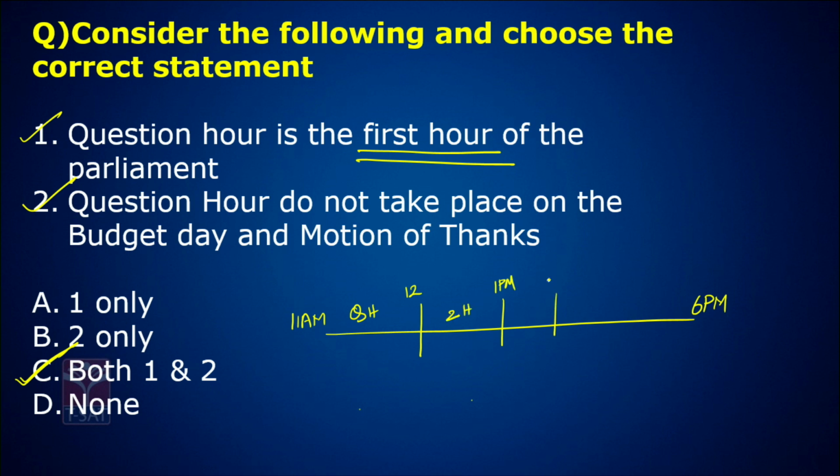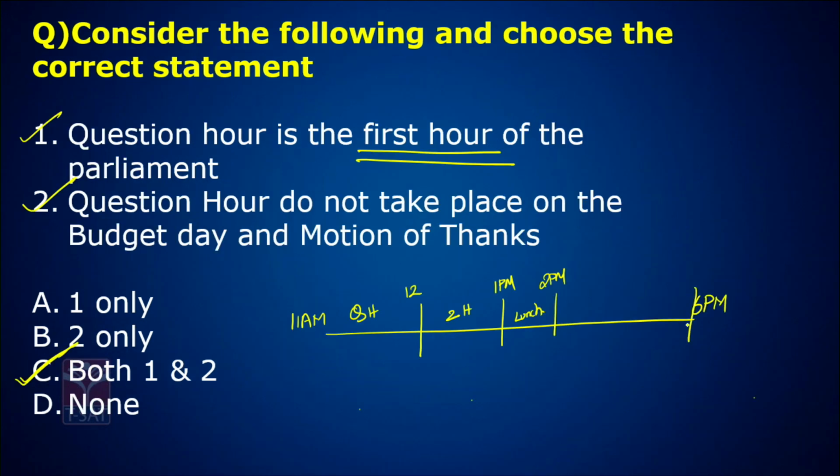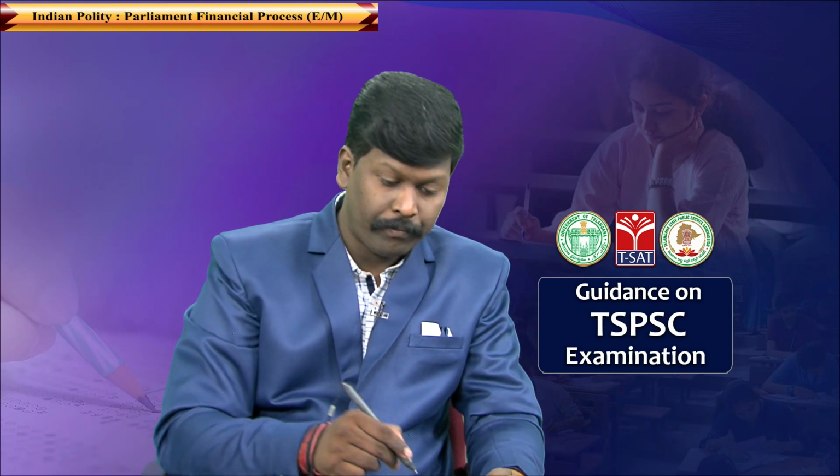1 to 2, you have lunch. And the normal business of the house takes place between 2 PM to 6 PM. So this is how the timings of the Parliament are. Okay, let's go to the next question now.